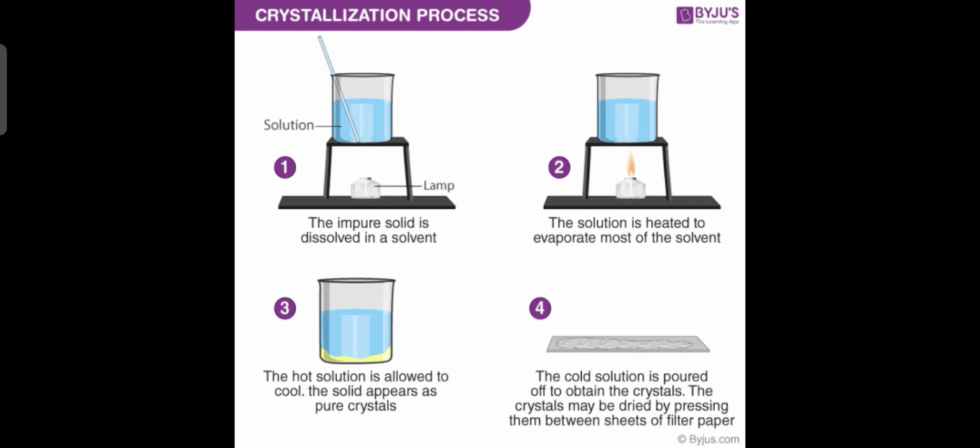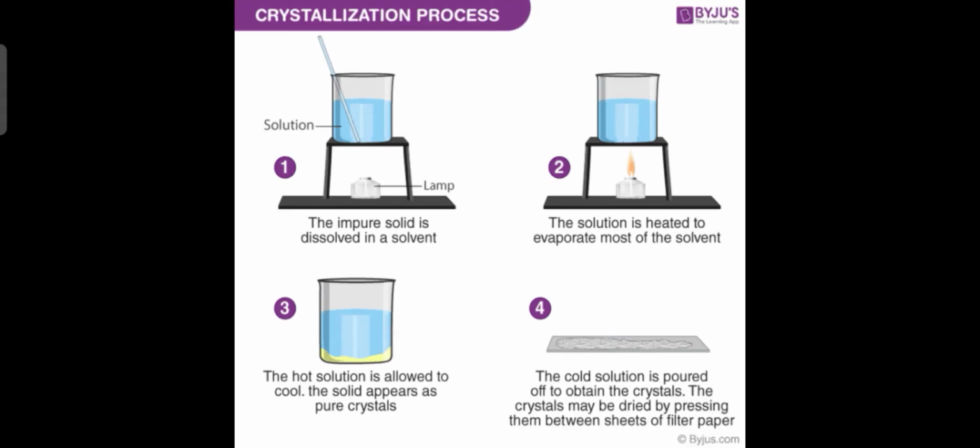After mixing the sugar in the water, we boil that sugar solution to evaporate it. Evaporation means conversion of liquid to gaseous state. After obtaining that hot solution, we place it for cooling down. You can see here it is placed for cooling.